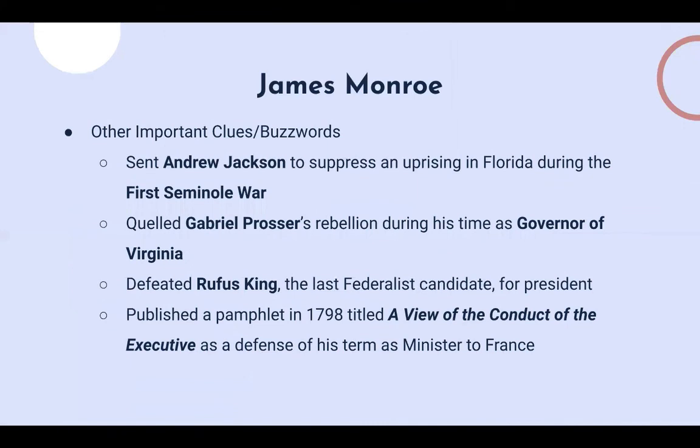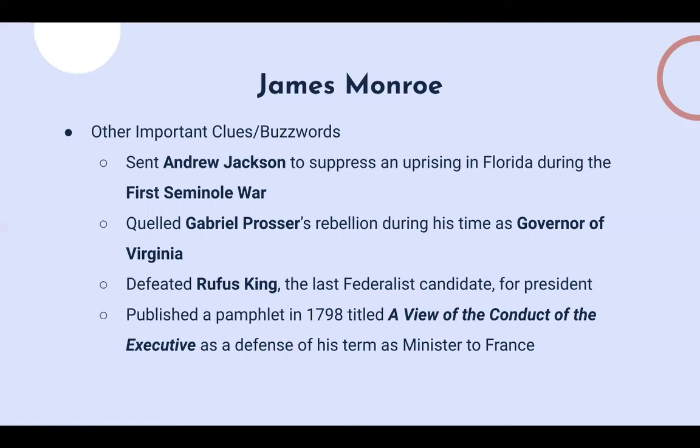Right, and some clues and buzzwords that you might hear from Monroe. So he famously sent Andrew Jackson to suppress an uprising in Florida during the First Seminole War. You can read a lot more about this, but yeah, Andrew Jackson, a lot of toss-ups just on Jackson deal with his time as a general and military personnel, and especially during the Seminole Wars. So this is important, but that he was actually sent on that by Monroe.